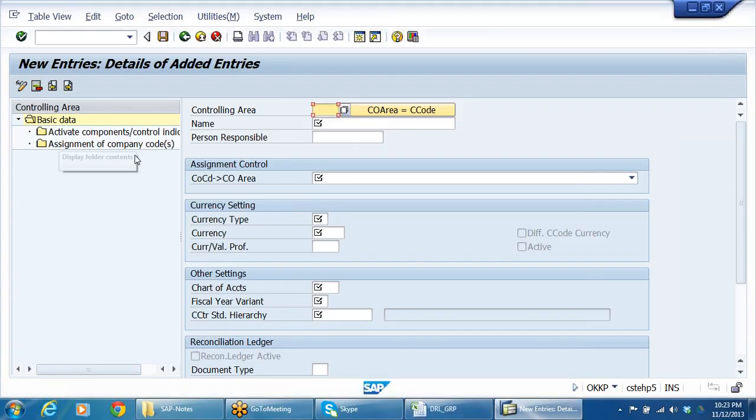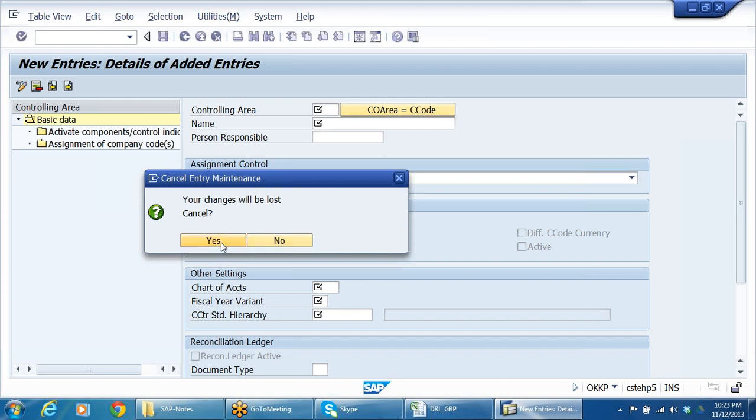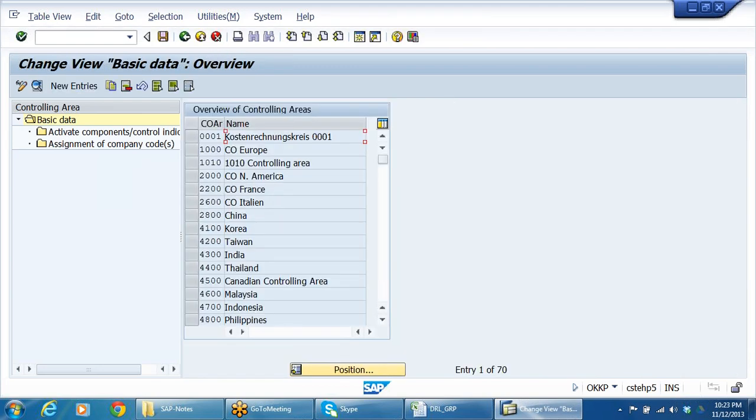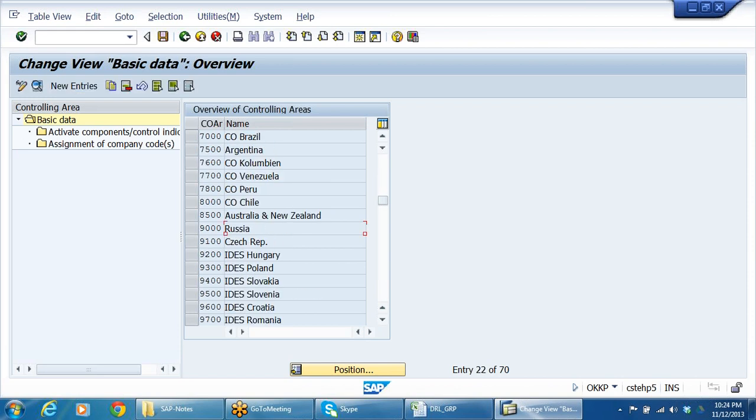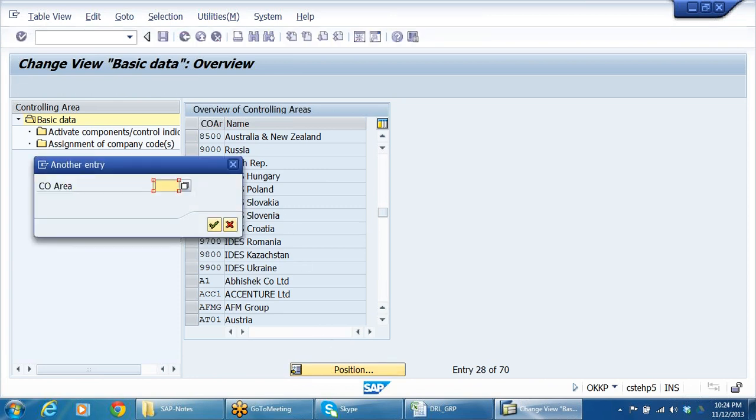But we already created a controlling area for the company code. Yes, correct, you are right. That's what I'm thinking. See, that's the reason I'm going to open it now. Actually, that's why you are asking. Okay, got it. In fact, in the beginning I forgot. When I'm about to create, I just remembered that. We have DRL controlling DRCA.